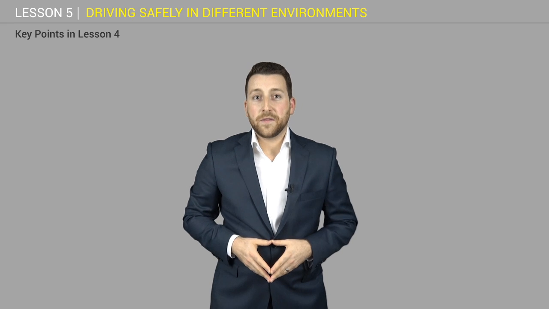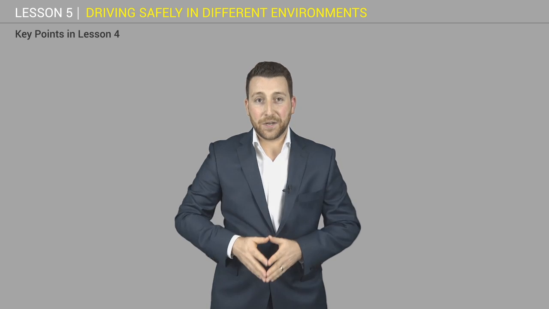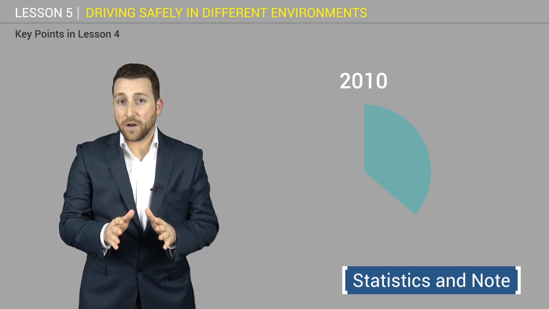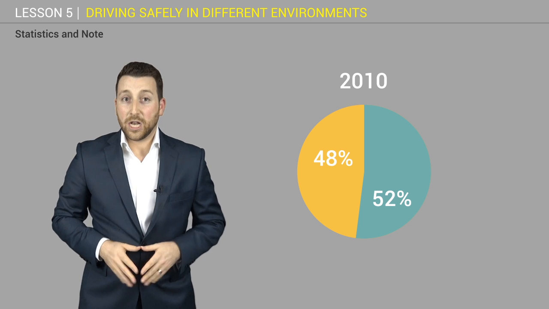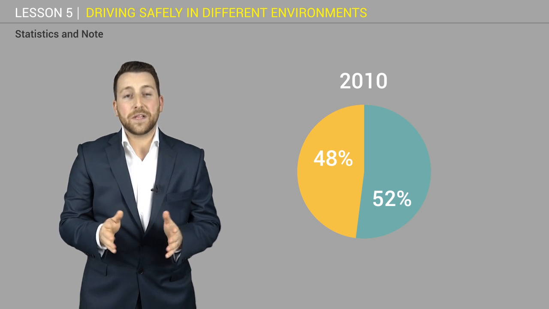In rural areas, this will be the range of your headlights. But remember, it is more difficult to judge speed and distance at night. In 2010, more than half, 52% of all crashes in Dubai occurred at night. Lower your speed, especially when driving at night, to improve your safety and the safety of others.